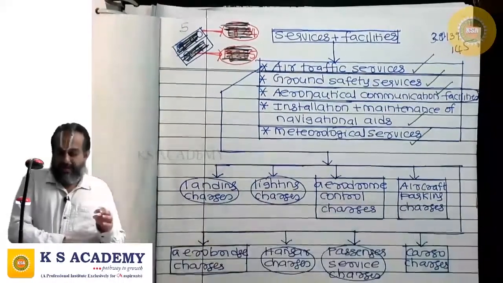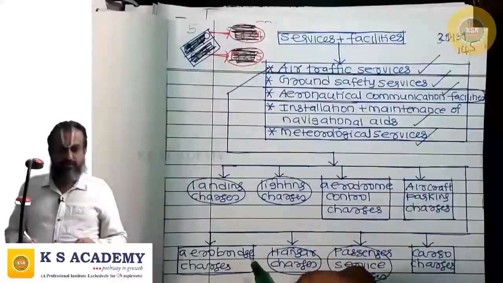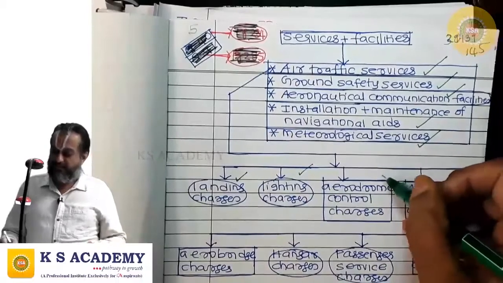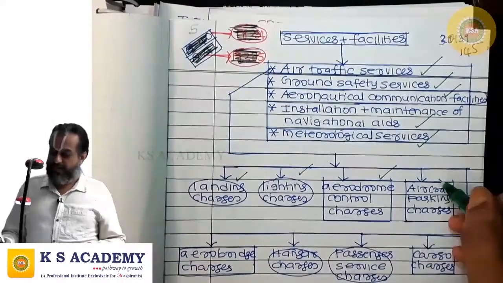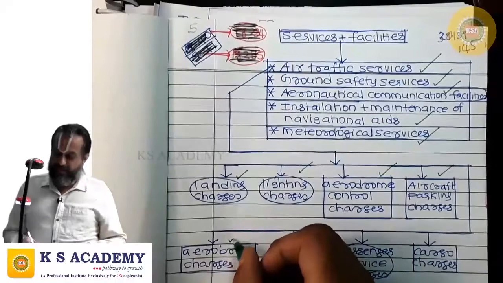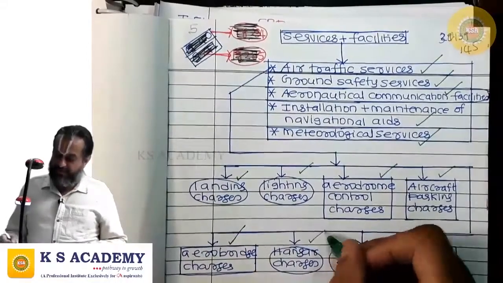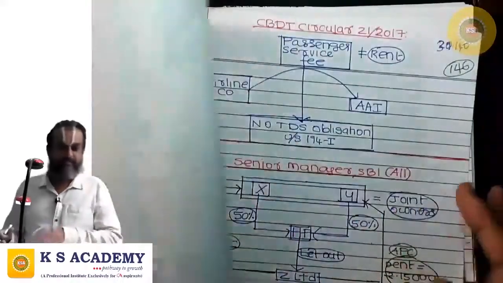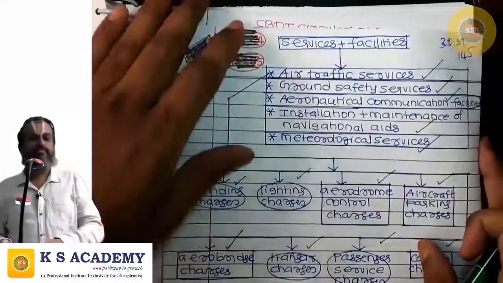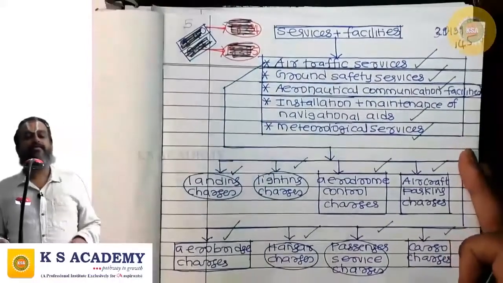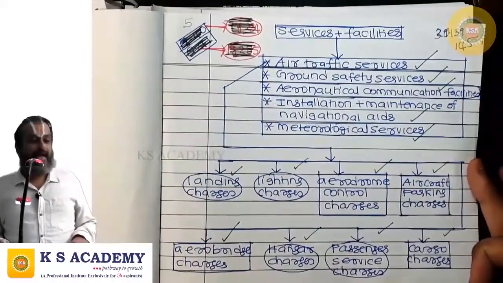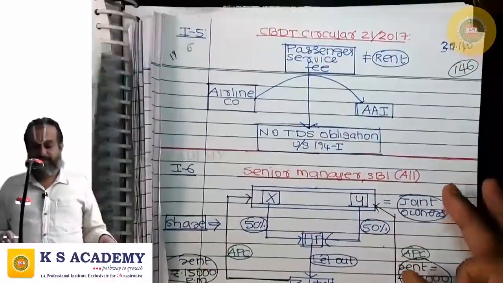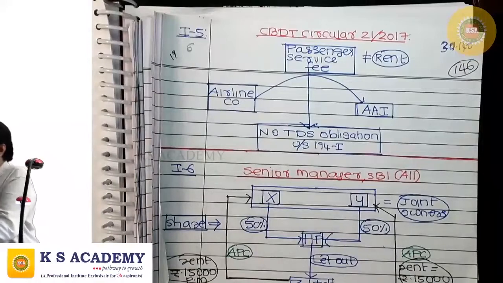So, this landing and parking fee includes various charges: landing charges, lighting charges, aerodrome control charges, aircraft parking charges, aerobridge charges, hangar charges, passenger service charges, cargo charges, etc. So, this is not just payment for use of airport land. It is paid for multifarious services and facilities provided by the Airport Authority of India. So therefore, this doesn't come within the ambit of section 194I.